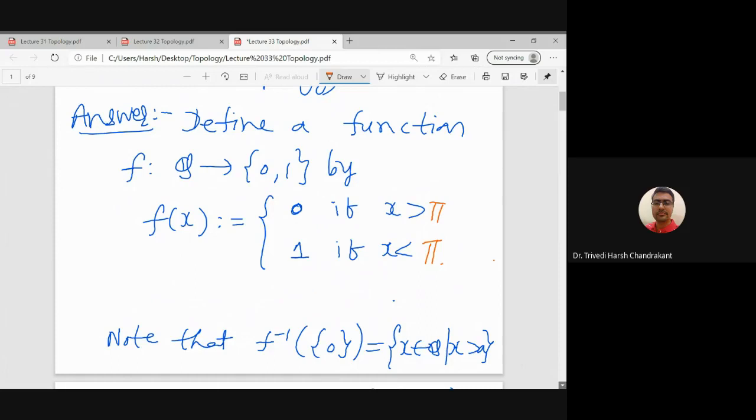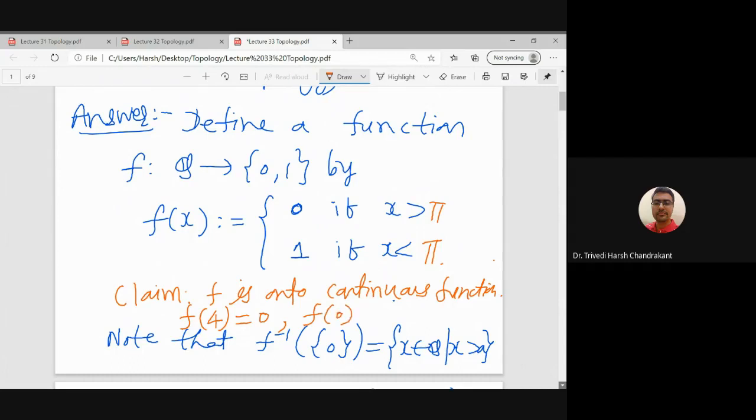Now we want to show that this function is an onto continuous function. So that is our claim: f is an onto continuous function. Clearly the function is onto, because if I find f of 4, then 4 is greater than pi, so its value is 0. And if I take any rational number which is less than pi, say f of 0, then it is 1 because x is less than pi.